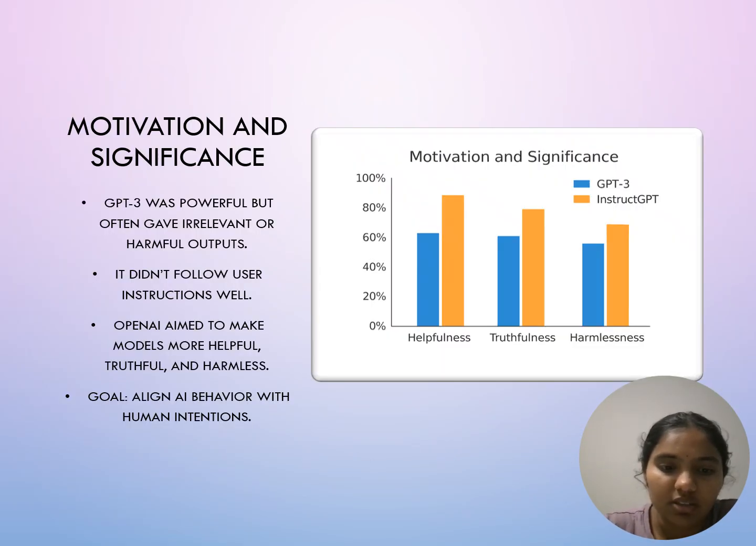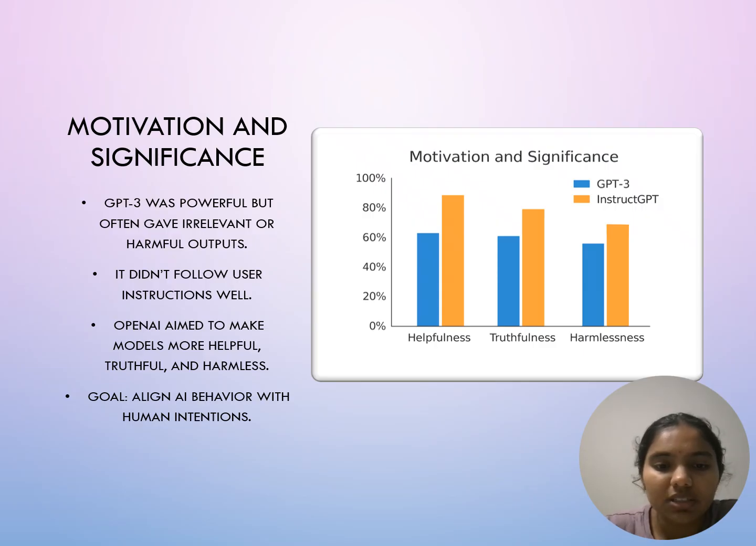Motivation and significance. Before InstructGPT, we had models like GPT-3, which were very powerful, but not always reliable. GPT-3 could generate long, impressive text, but often it produced irrelevant, biased, or even harmful content. Most importantly, it didn't always follow what users asked for; it lacked instruction following ability.